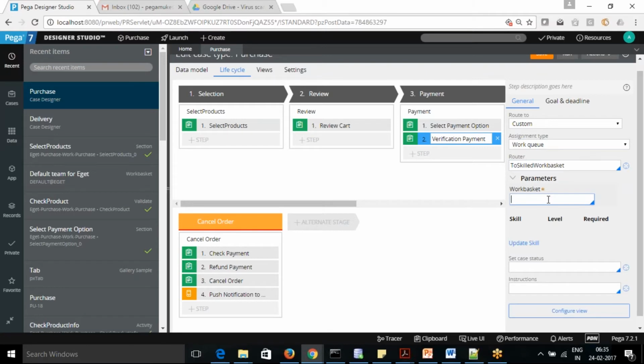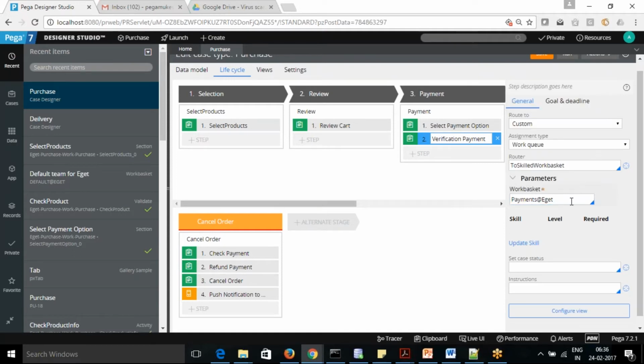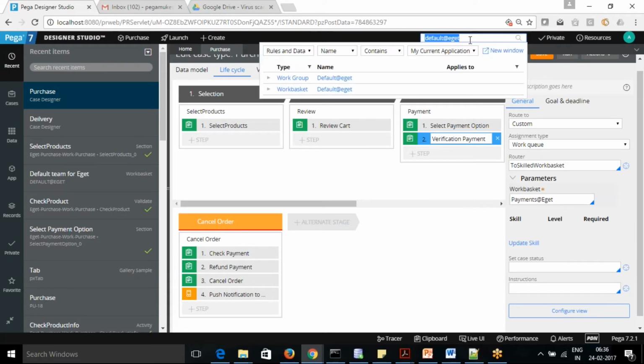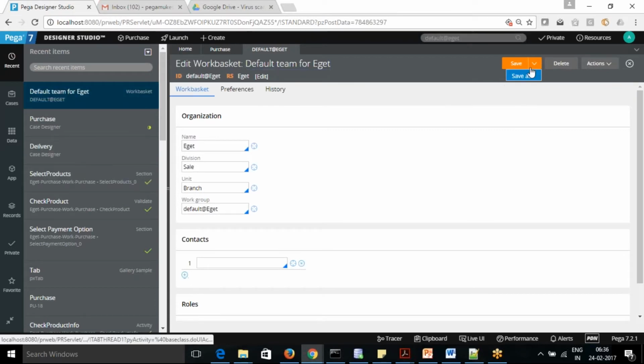So here you can see the payment aggregator. Currently we need to create that, which will not come up now because we don't have it. So what we're going to do is we will just take the default one and create a work basket from that. Just save as this.